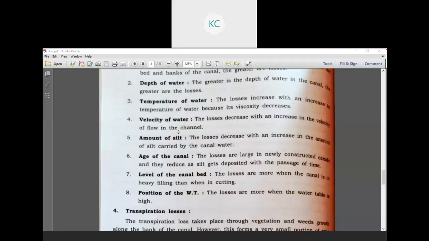Velocity of water: the losses decrease with the increase in the velocity of the flow in the channel. Next is amount of the silt: the losses decrease with the increase in the amount of the silt carried by the canal water.